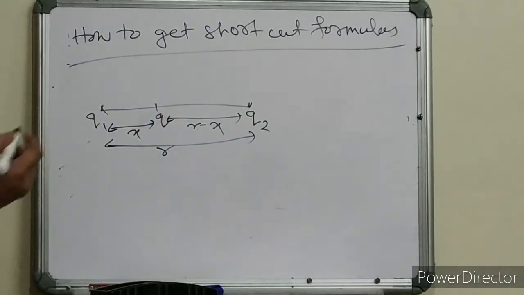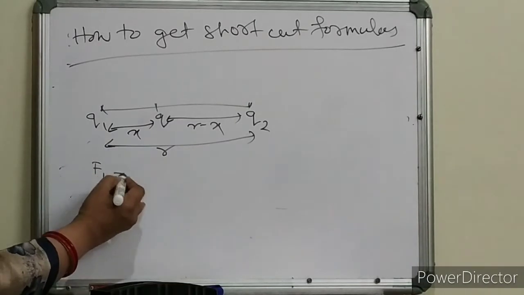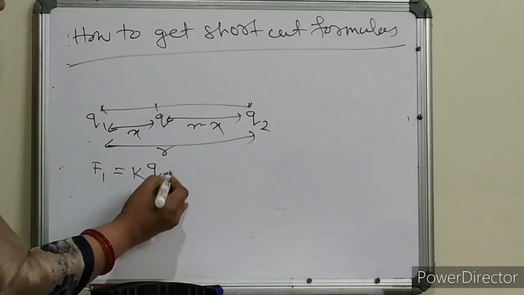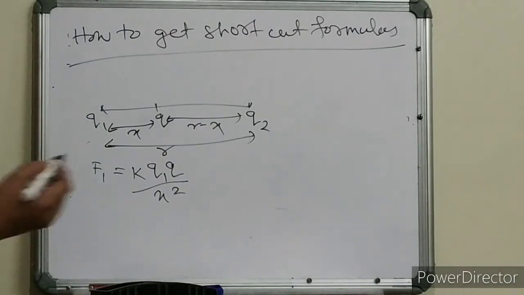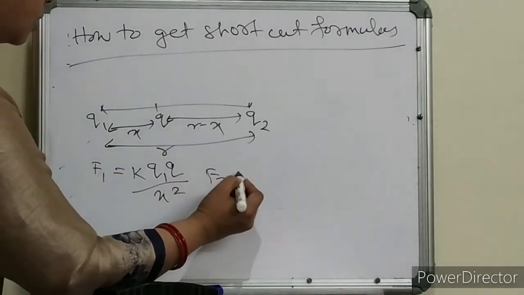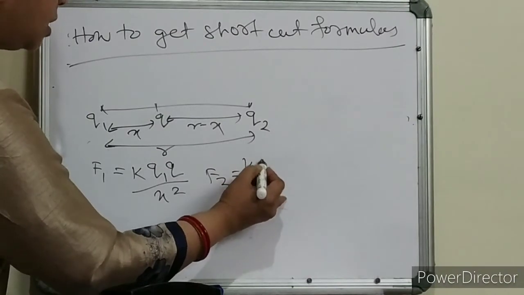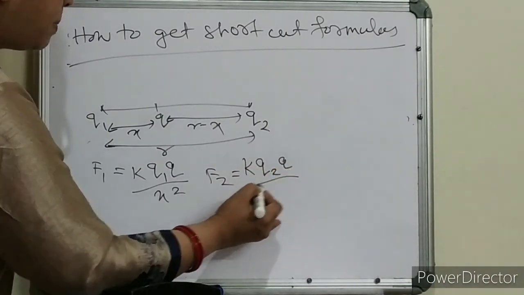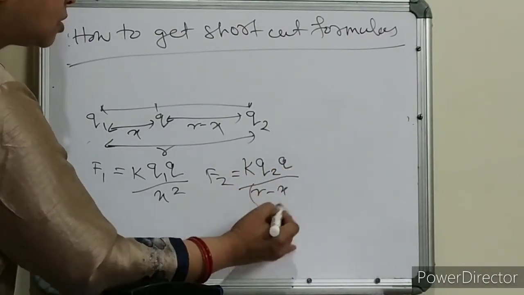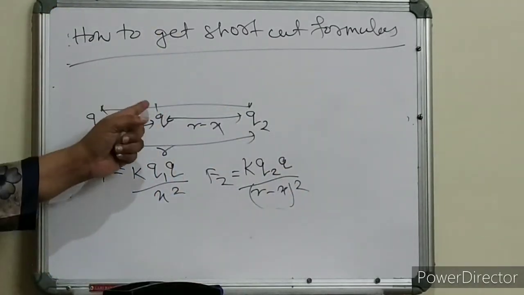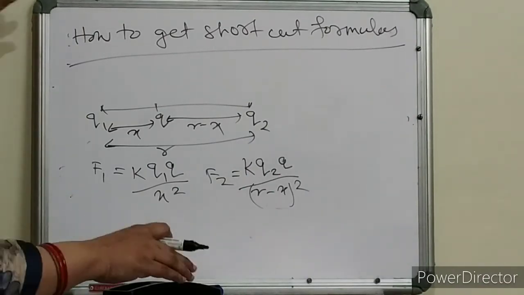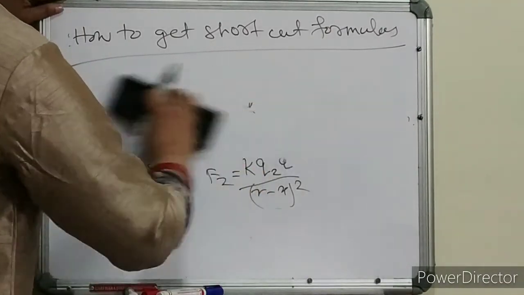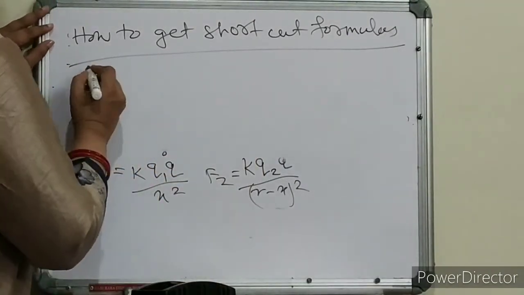Okay, what is F1? F1 is equal to k q1 q by x square. What is F2? It will be k q2 q by r minus x whole square. For this charge to be in equilibrium, F1 should equal F2, children.